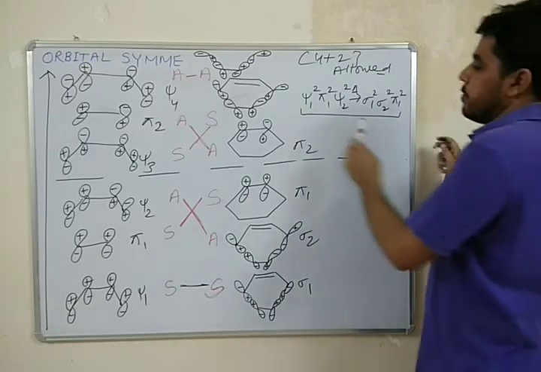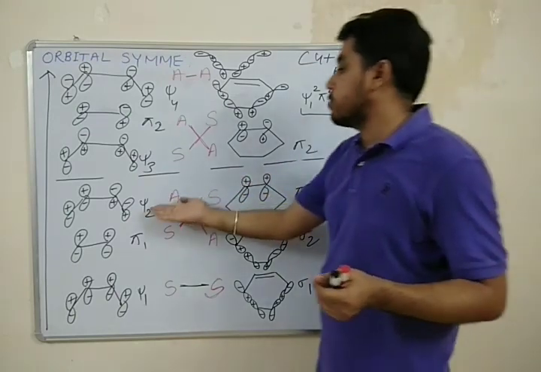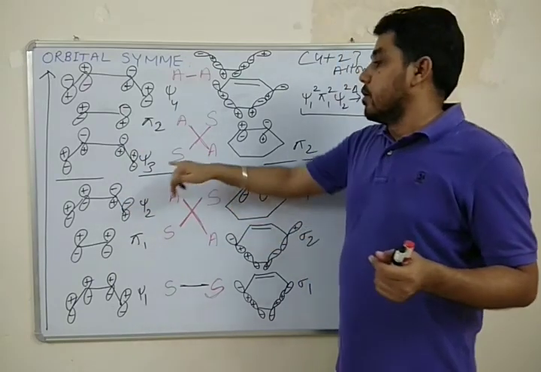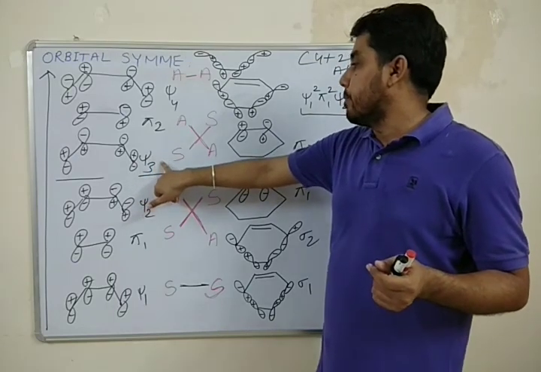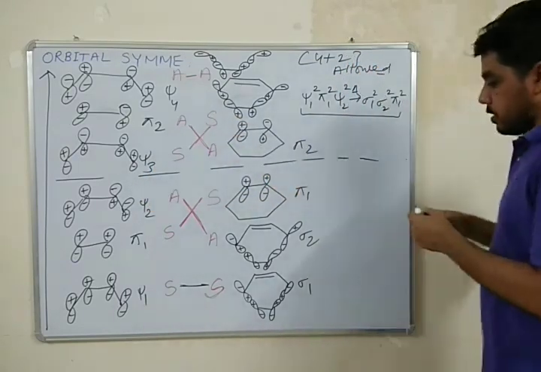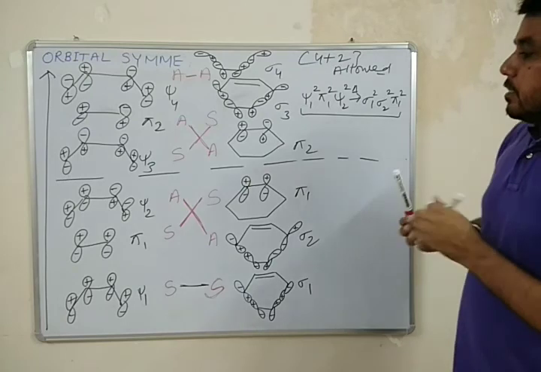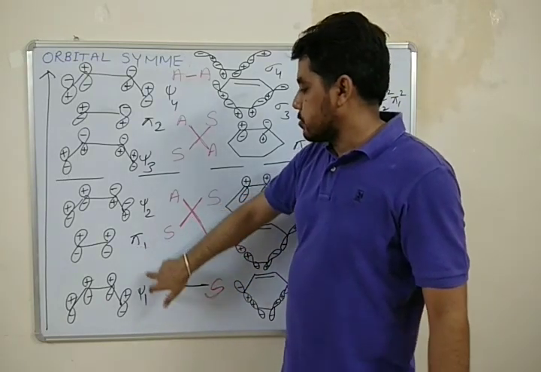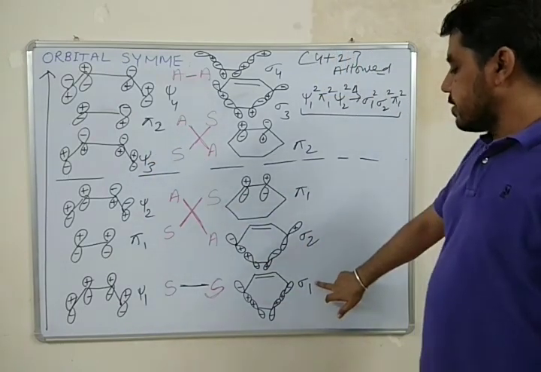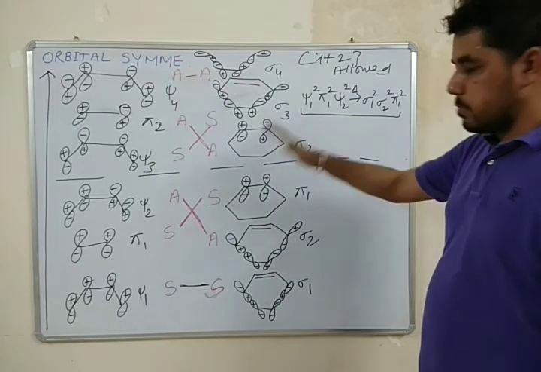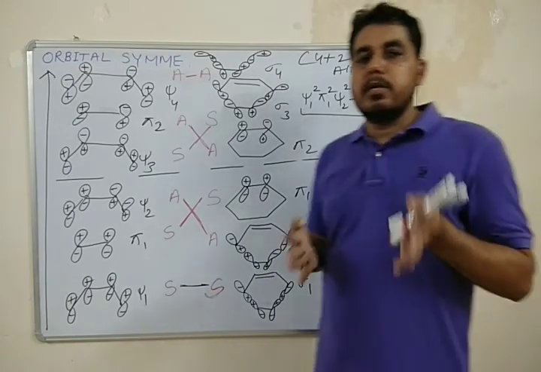If I try to check whether this process is photochemically allowed or not, then I have to promote one electron from psi 2 to psi 3. Then this particular psi 3 will match with sigma 3, and the next is sigma 4, right? Then the configuration will be psi 1 square, pi 1 square, psi 2 one, psi 3 one, and on the other hand side I will get psi 1 square, psi 2 square, and pi 1 square. So the matching does not take place. So the 4 plus 2 cycloaddition reaction is a thermally allowed process.